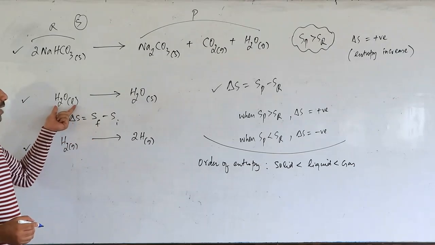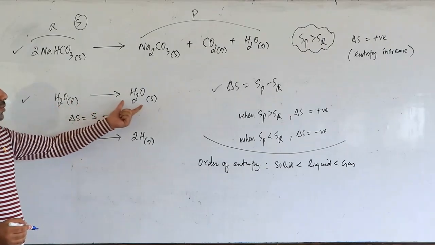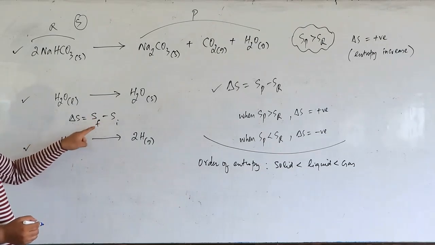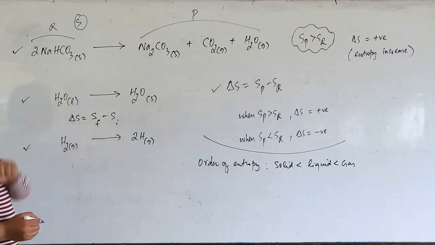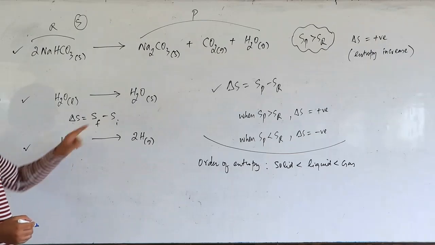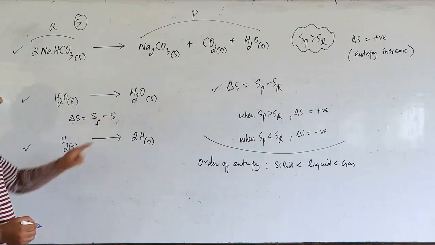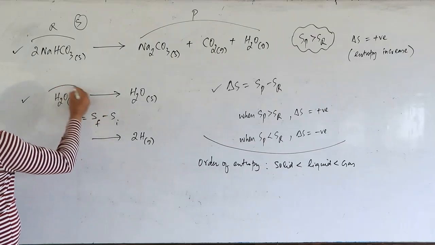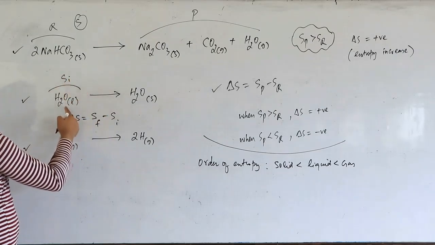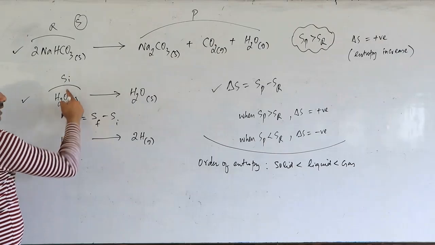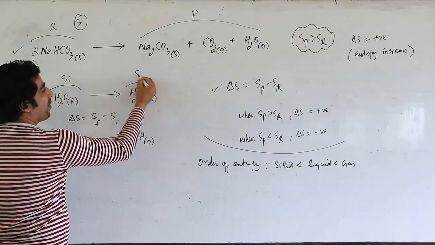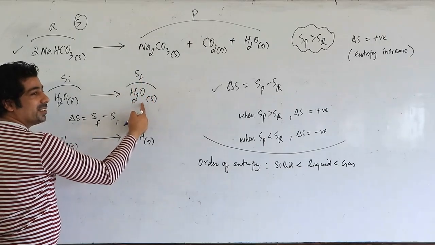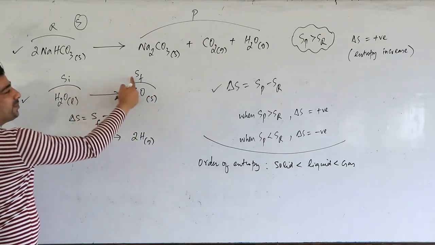But for liquids entropy is more as compared to solid. So which factor is greater? Si factor is greater or Sf factor is greater? Si factor is actually greater. Why? Because this Si belongs to the entropy for the liquid. When liquid changes into solid, we have here Sf, entropy of the final product. This is initial and this is final.